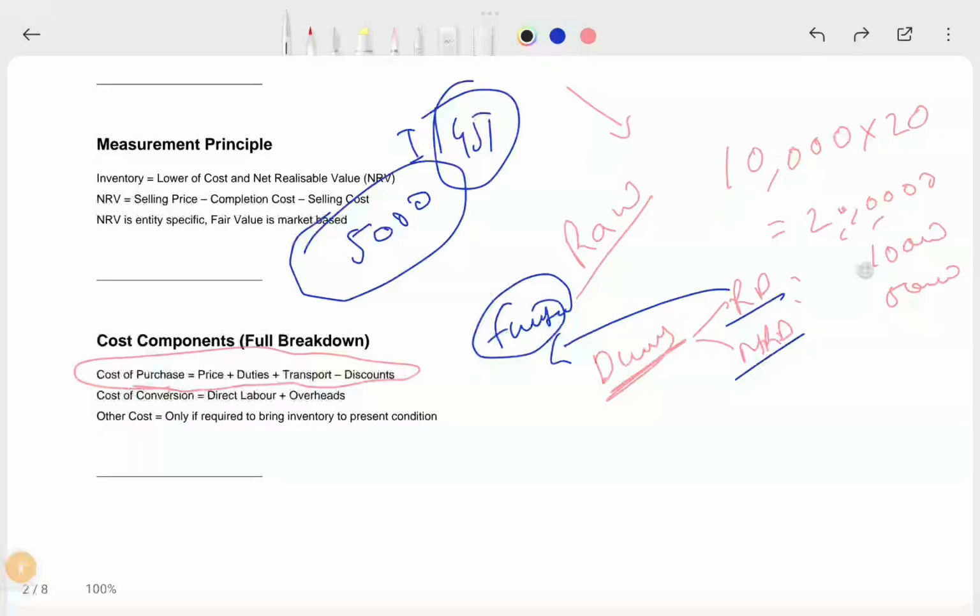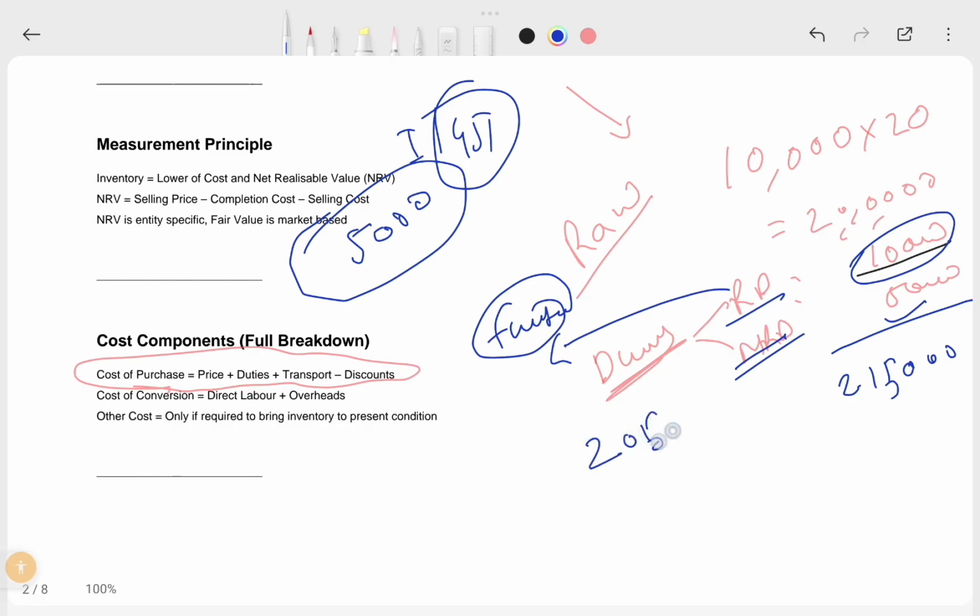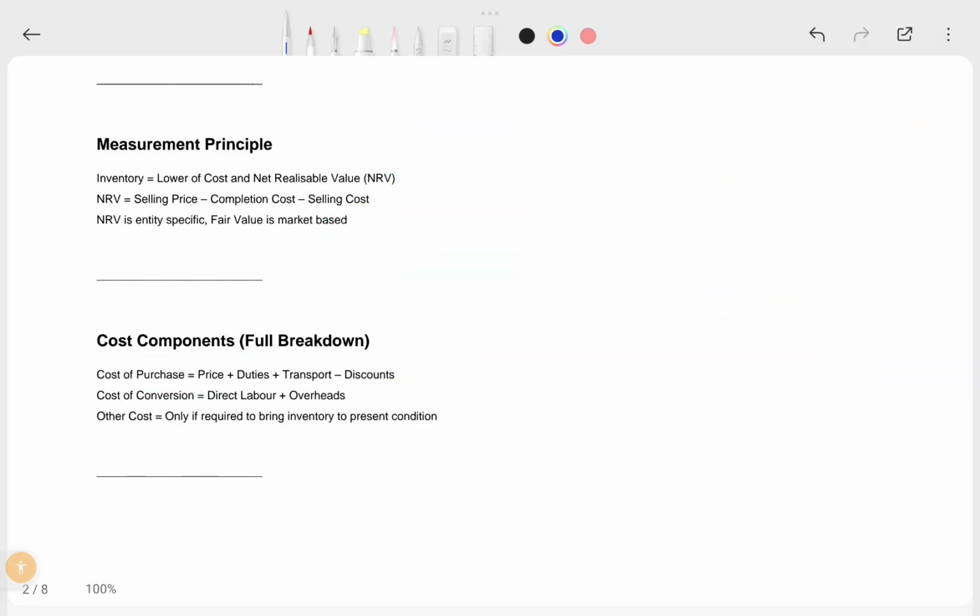Why I'm telling is, if it is a refundable duty, you don't need to add it in the cost of inventory. Say suppose total cost here is 2,15,000, out of which the non-refundable duty you have to add to the cost. So you need to remove this refundable duty, and then the cost of your raw material is 2,05,000 only for the time being. So this is how you have to include or exclude refundable duties. And then transport cost and packing material, all these costs have to be included in the cost of inventory.